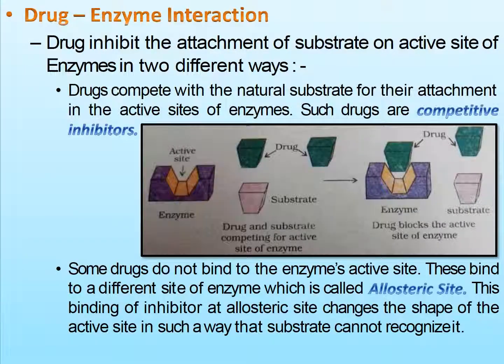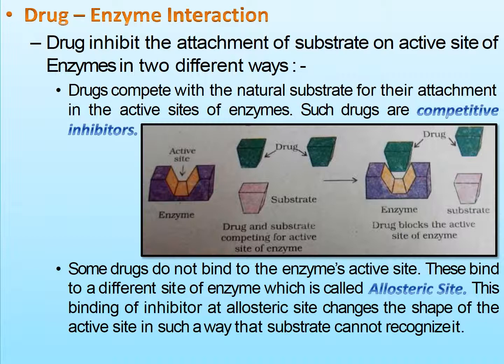You can see there is an active site in which the enzyme fits and holds the substrate. Drug enzyme interaction. Drugs inhibit the attachment of substrate on the active site of enzyme in two different ways. Drugs compete with the natural substrate for their attachment in the active sites of enzyme. Such drugs are called competitive inhibitors. Now you can see in the slide, substrate is not getting attached to the enzyme. In place of that, drugs get attached.